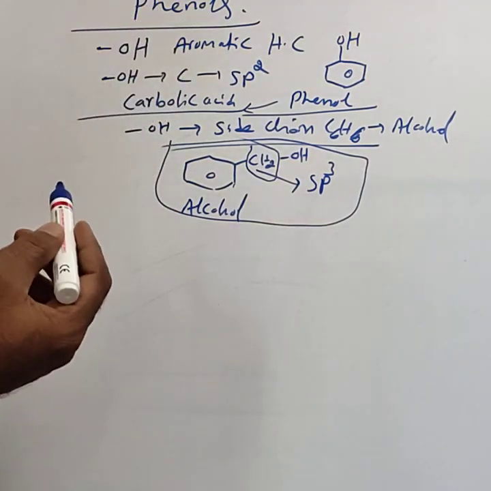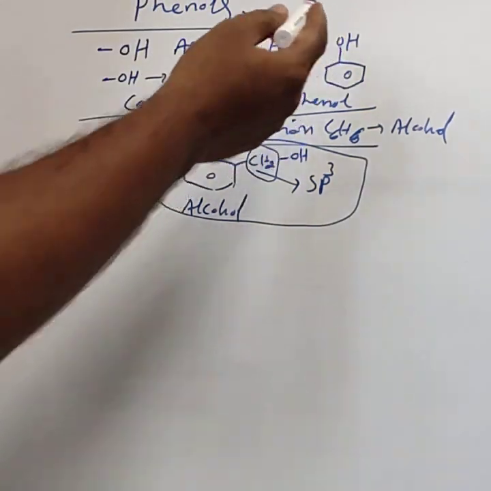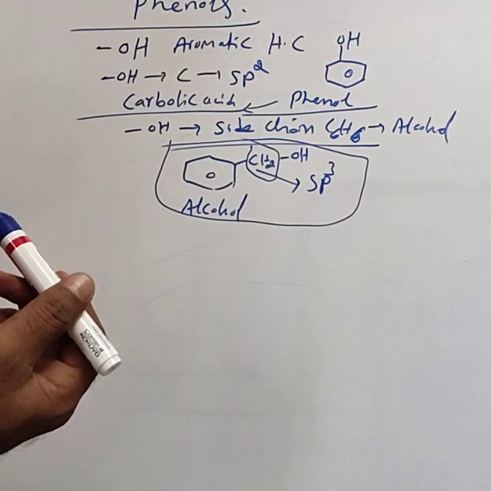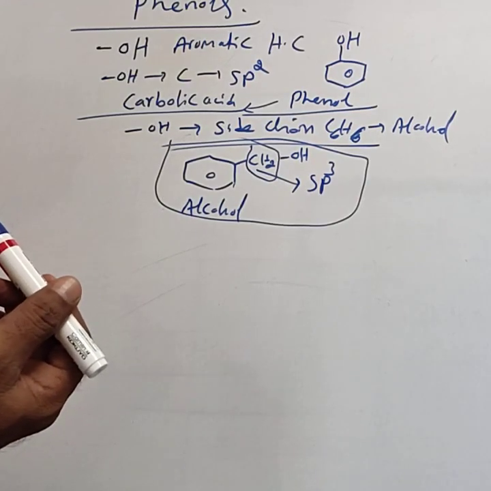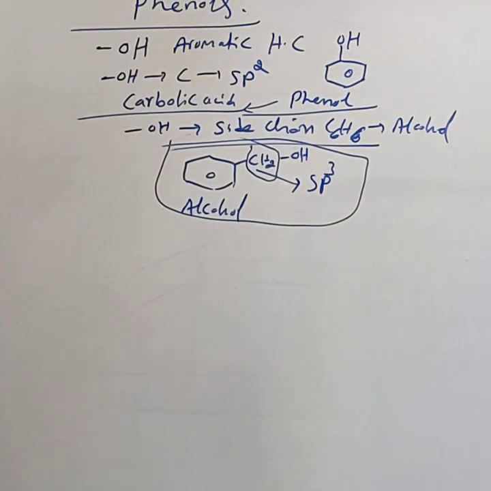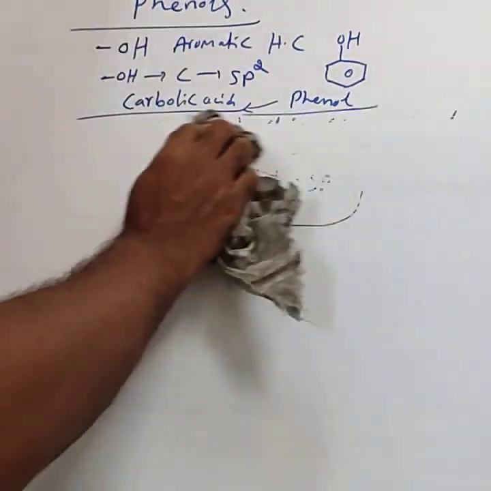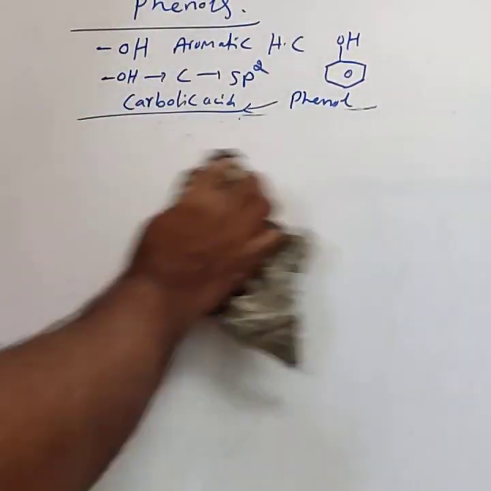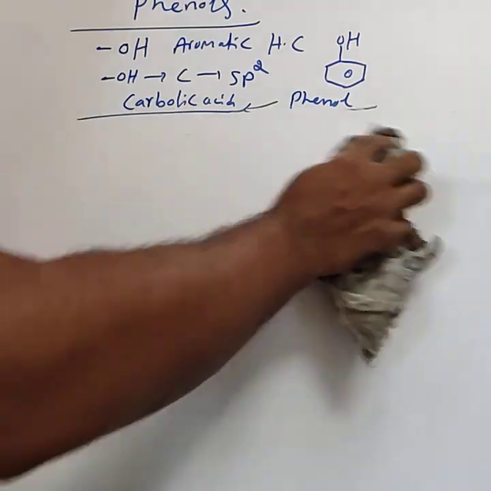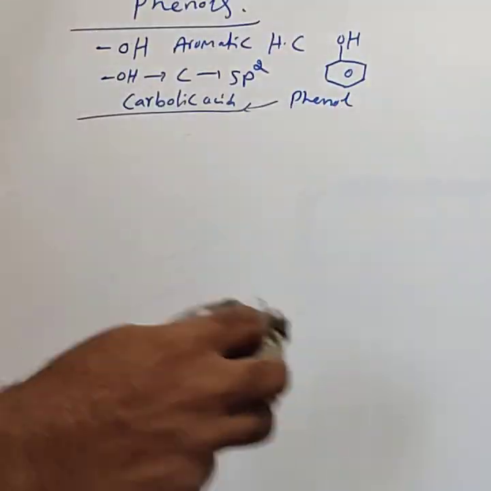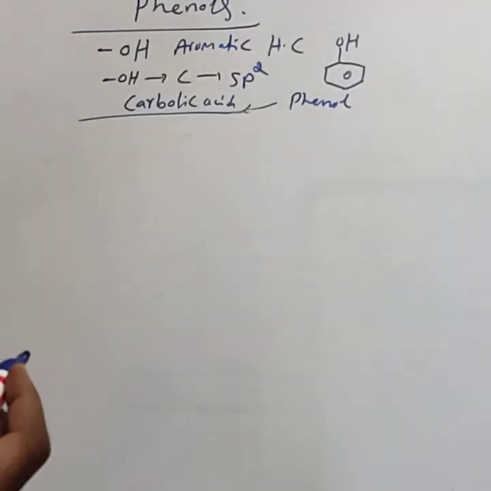When we call it phenol, the OH is directly bonded to the benzene ring. Only then is it called a phenol. In a phenol, the hybridization state of the OH bonded carbon atom is sp2. Phenol is also called carbolic acid.